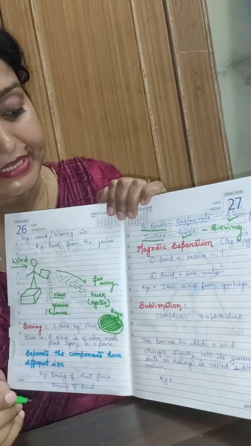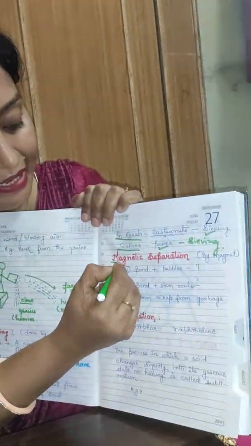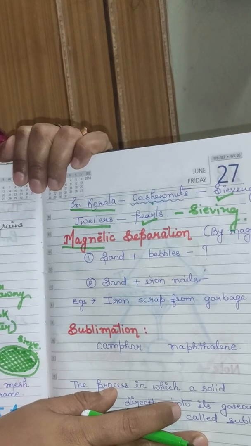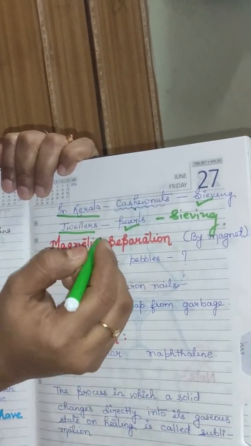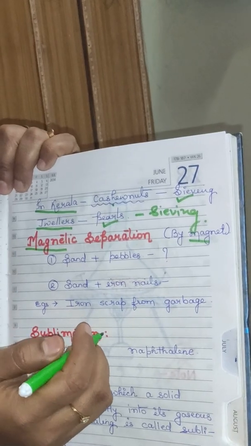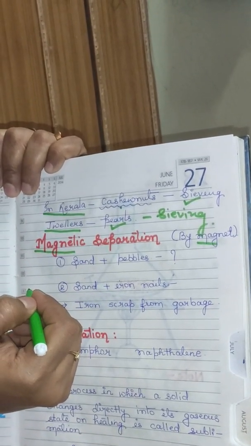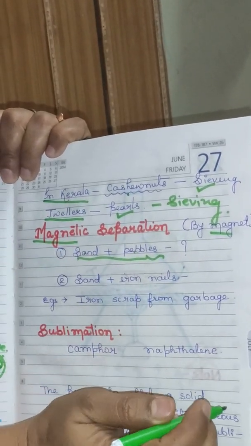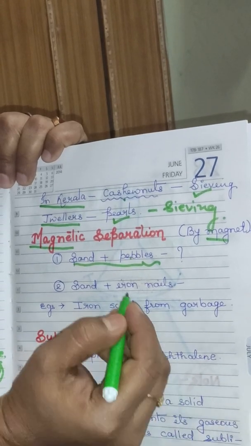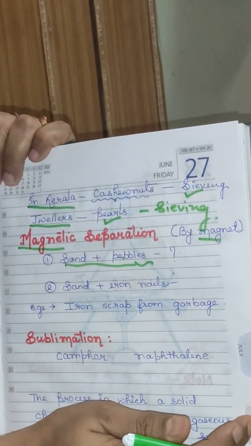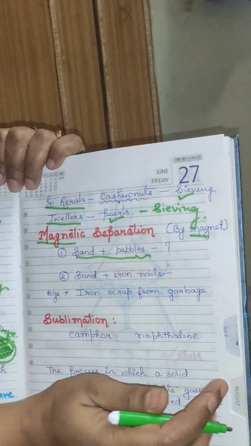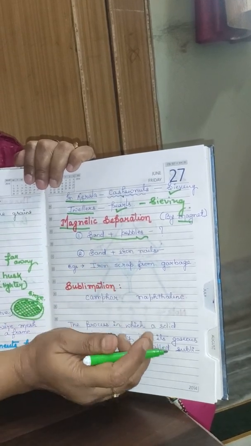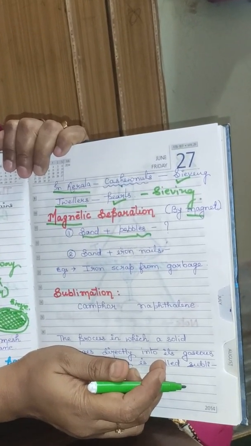The next one, the fourth one, is magnetic separation. Magnet, a very familiar word to you. Magnet, chumbak. Now, this method is done by the magnet. If you have a mixture of sand and pebbles, can you separate it by using a magnet? No idea, na? Number 2, if you have sand and iron nails mixed, can you separate it by the magnet? Yes.